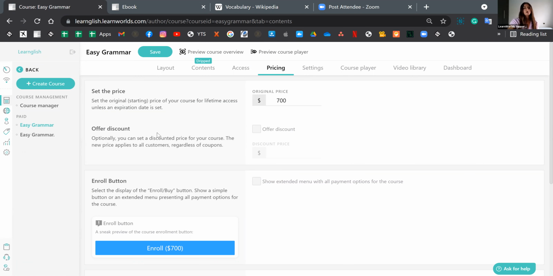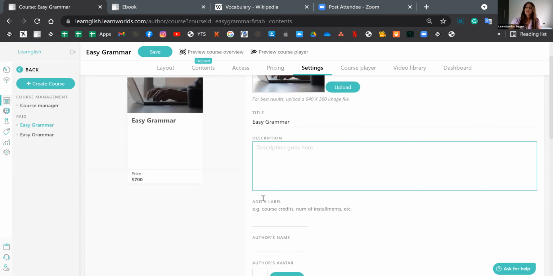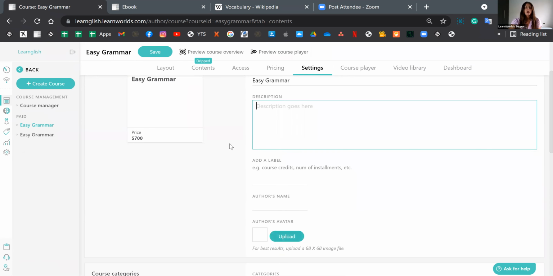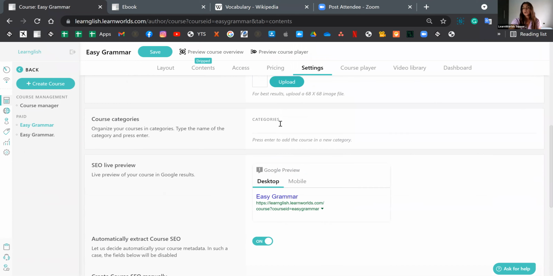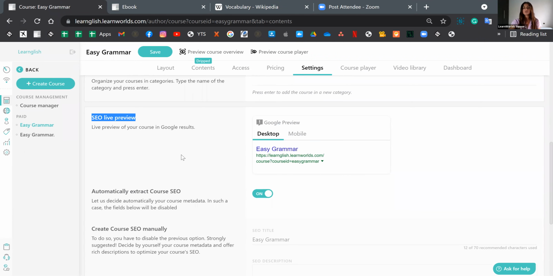Next up, we have the settings for the course card. So you can search up the image from here, the title of the course. You can have a little description for it, add a label for it, information regarding the author. You can even assign categories and create categories for your course. And then we have the search engine optimization option. That information is extracted automatically for you. But if you do have SEO knowledge, then you can turn this off and do it manually even.